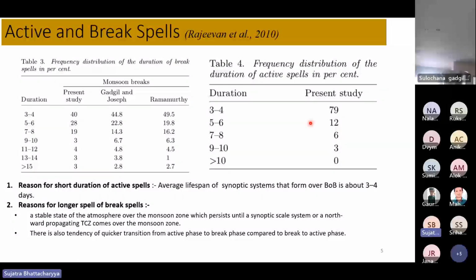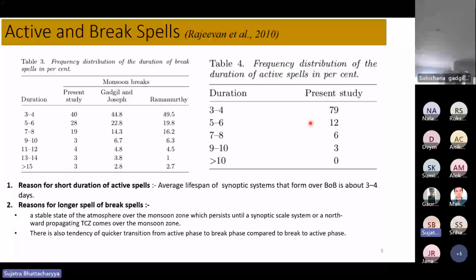The reason for the short duration of active spells, which was mentioned in this paper, is that the synoptic systems which come from the Bay of Bengal usually have a lifespan of 3 to 4 days. And if another synoptic system from the Bay of Bengal overlaps the previous one, only then does the time period of the active spell increase to 1 week and beyond.